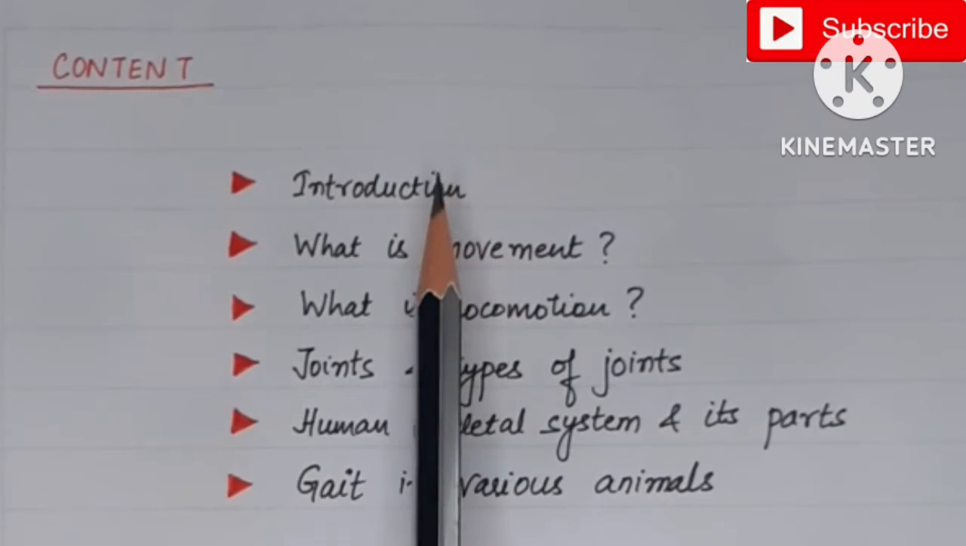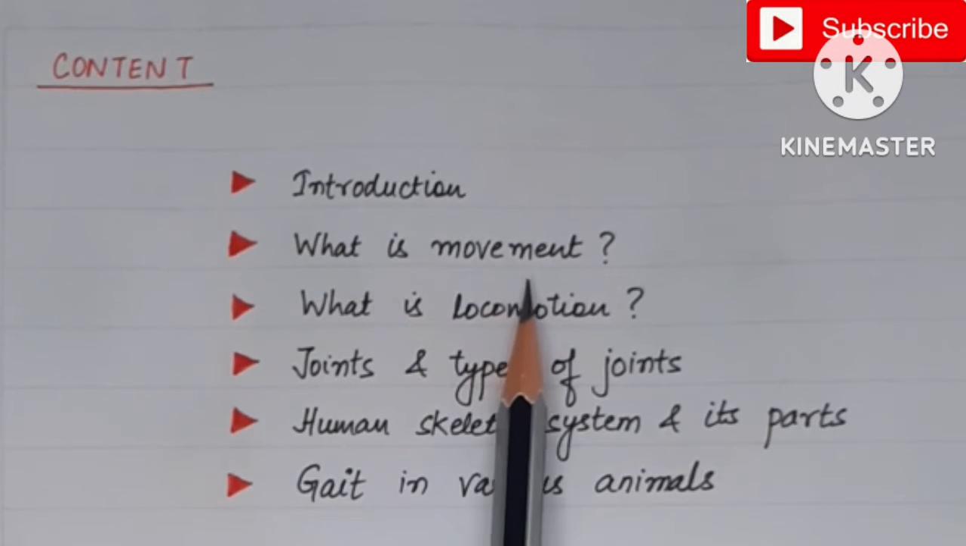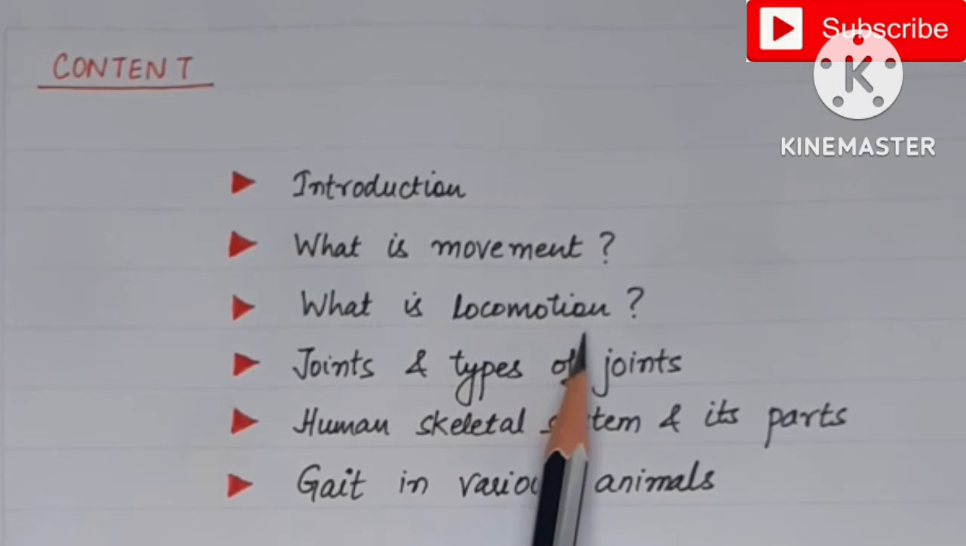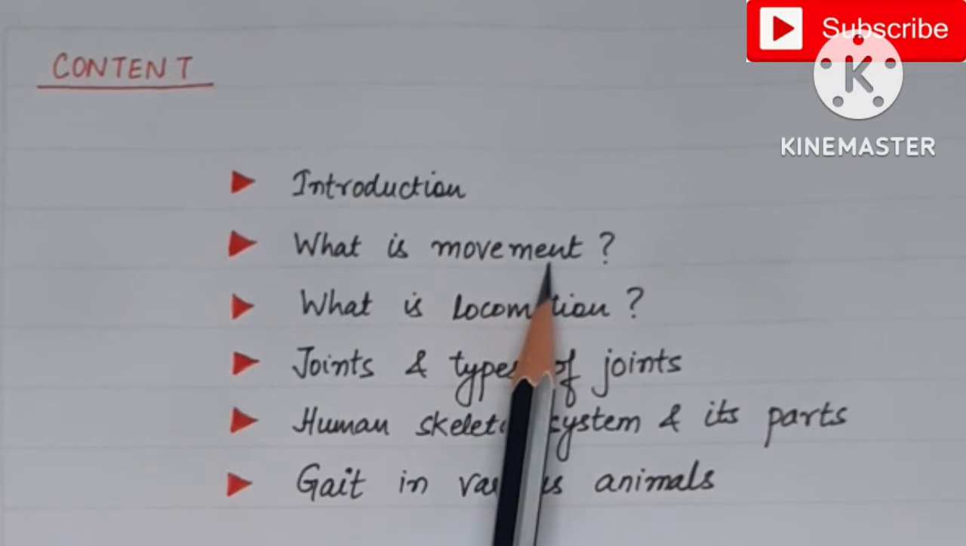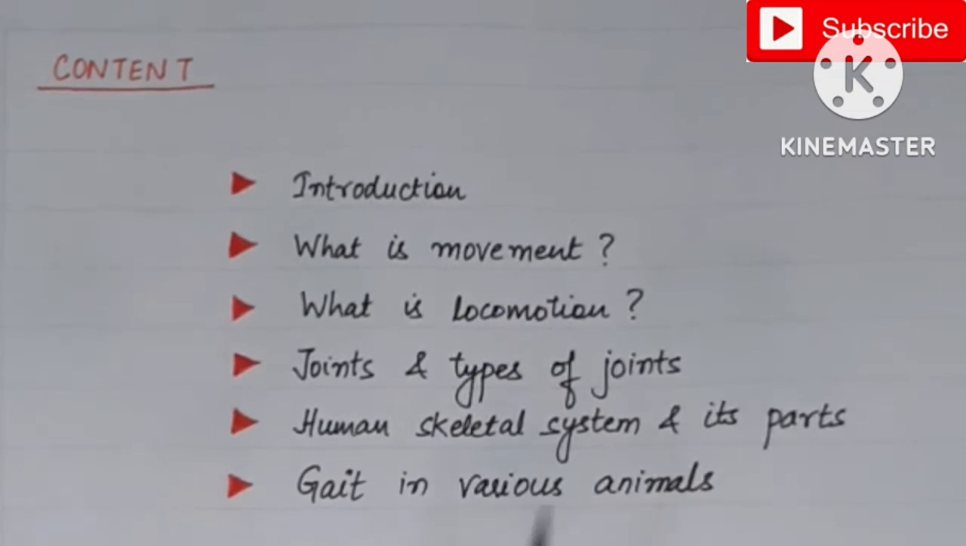We will begin with a brief introduction. After that, we will look into the definition of movement. Then we will study what is locomotion and how is it different from the movement. Then we will study about the joints and the types of joints. After that, we will move on to the human skeletal system and its various parts. Lastly, we will study about the gait, that is the movement pattern in the various animals.